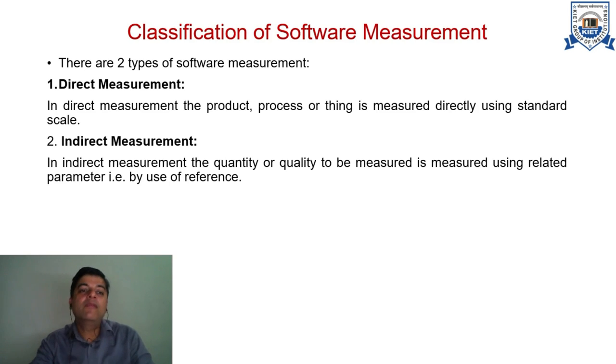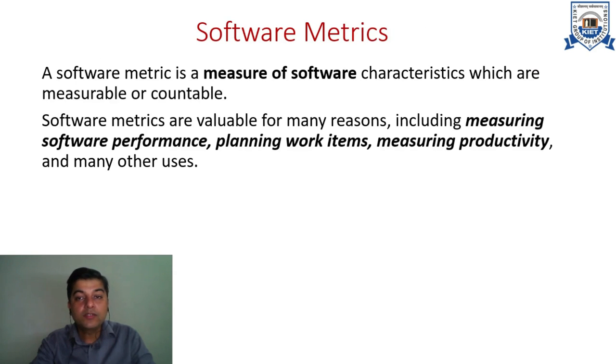Both these types of measurements of matrices basically have an important role in making a software product development. The software matrices basically is a measure of software characteristics which are measurable and countable. So a lot has been talked about software matrix, but what it actually is, it is some property, some characteristic of a software which can be measured in some quantified values.